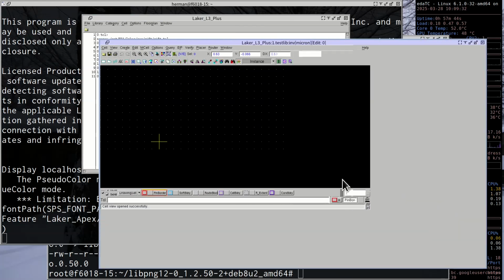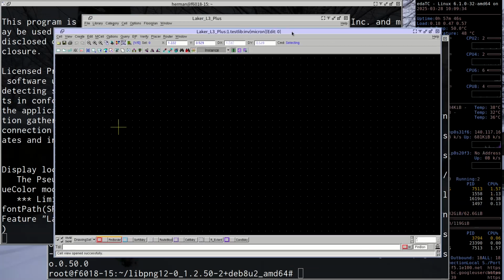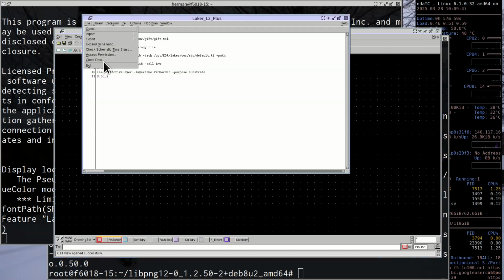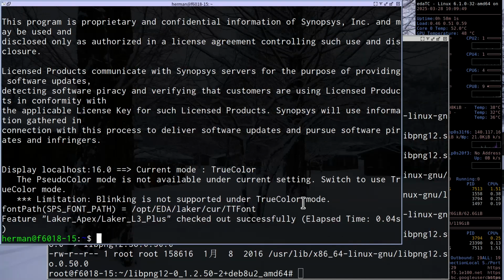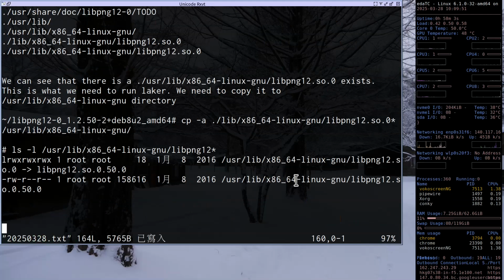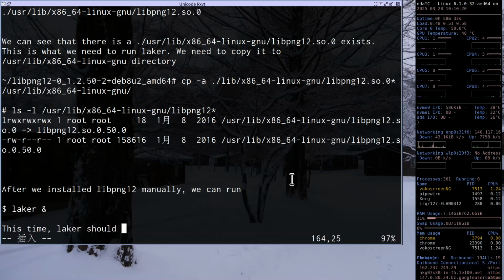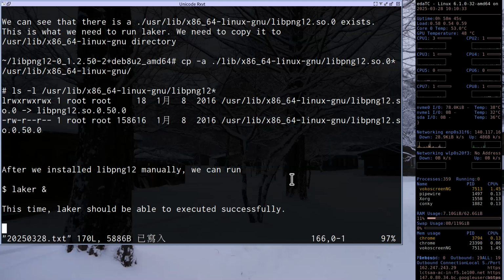So basically, Laker is able to run, but you need to import a technology file for it to compile a new library, right? Okay. Successfully. OK, good, 10 o'clock, everyone install Laker.